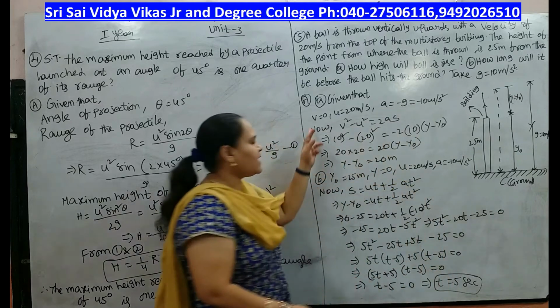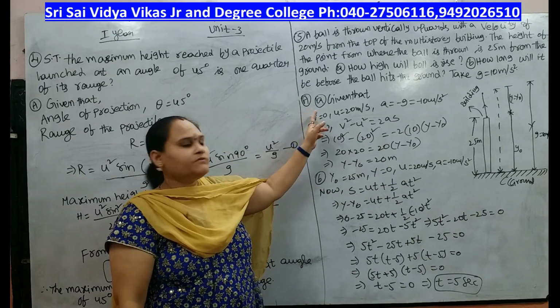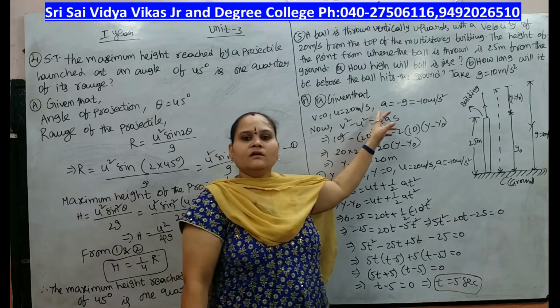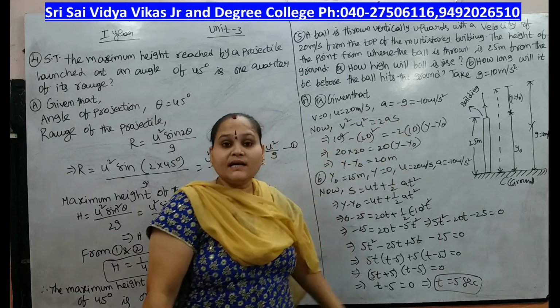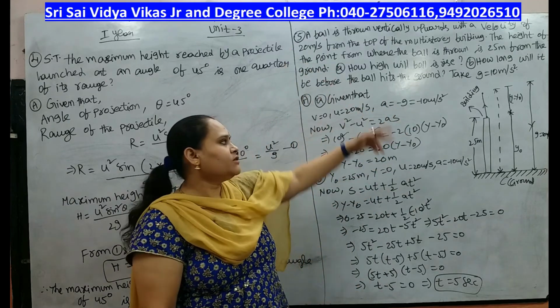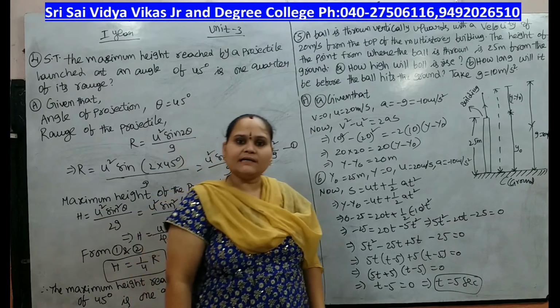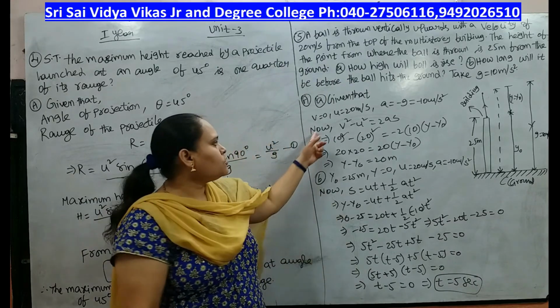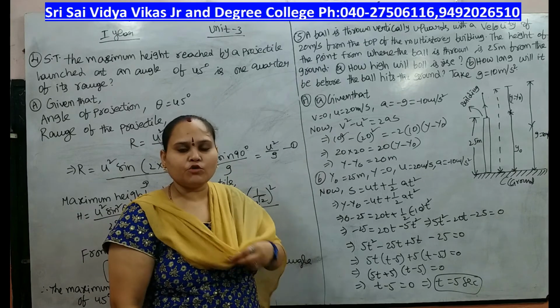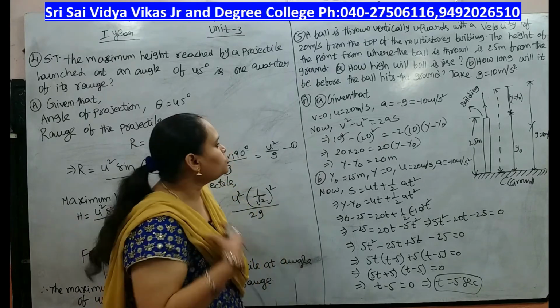From this we have the values from the given data. v equals u, and u equals 20 meters per second. The acceleration a is vertically downward, so a equals minus g, which is minus 10 meters per second square. Now we have the equation of motion: v square minus u square equals 2as.